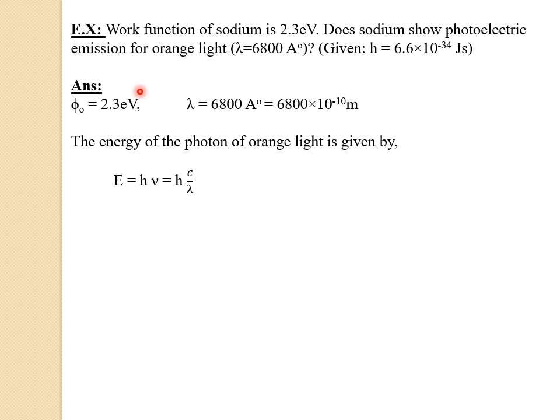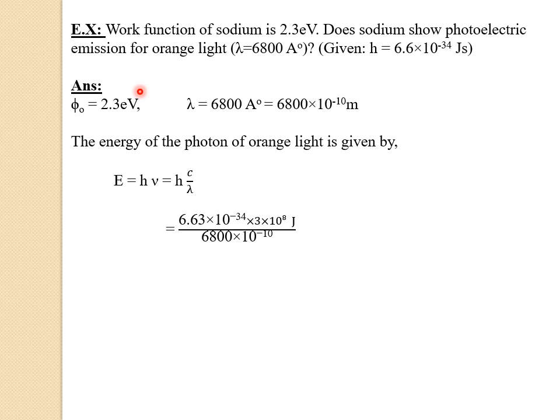Now let us substitute the values in this formula. So h equals 6.63 into 10 raised to minus 34 into, in place of c we can write 3 into 10 raised to 8, divided by, in place of lambda we can write 6800 into 10 raised to minus 10. Now if we simplify this one, the answer will be in terms of joule.